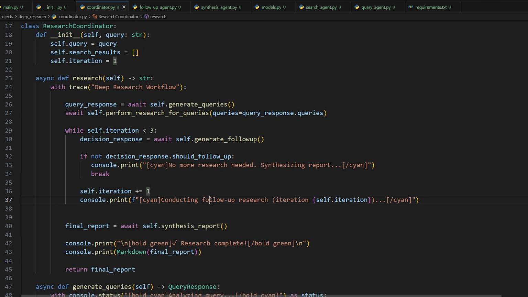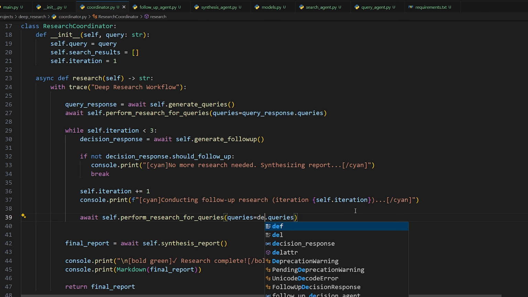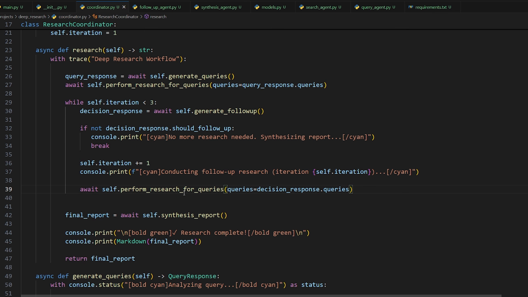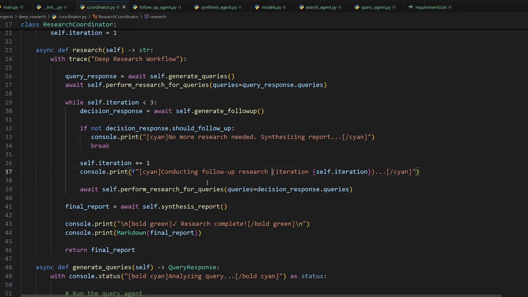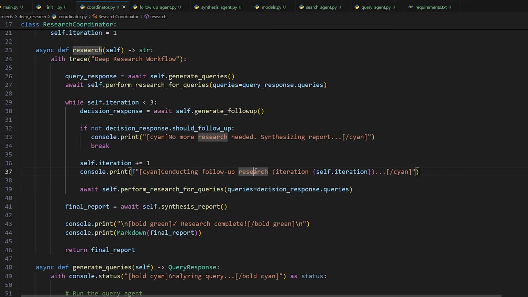So finally, the last thing that we need to do, since we know we should follow up, we know that this has the subqueries, let's actually perform the research for those subqueries. We'll just copy this and call it directly inside of here, except we're going to replace this, which is our original response for our queries, with our decision response queries, and it should generate summaries based on those. And that's it. So once the loop has finished, we've done all of our follow-up, we got all of our research completed, and now we can synthesize a report as we've already been doing.